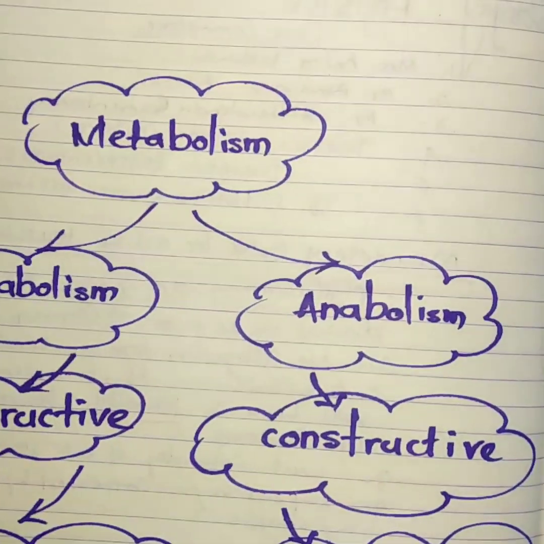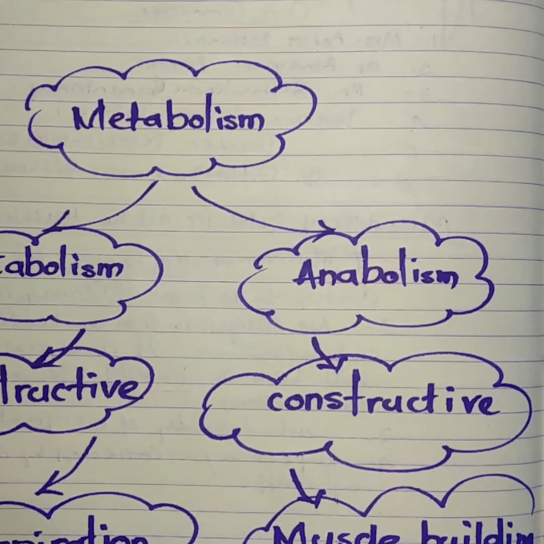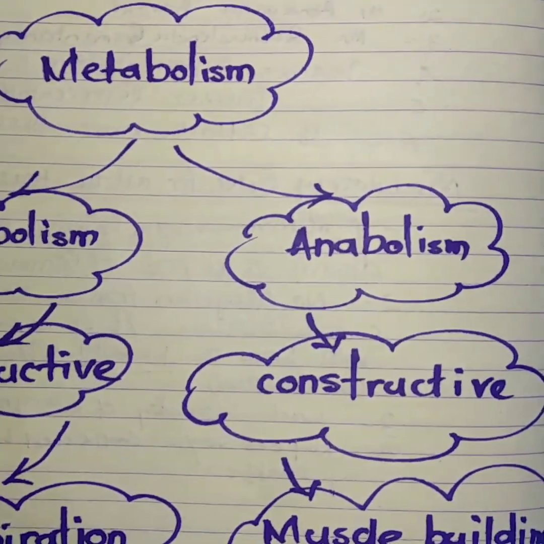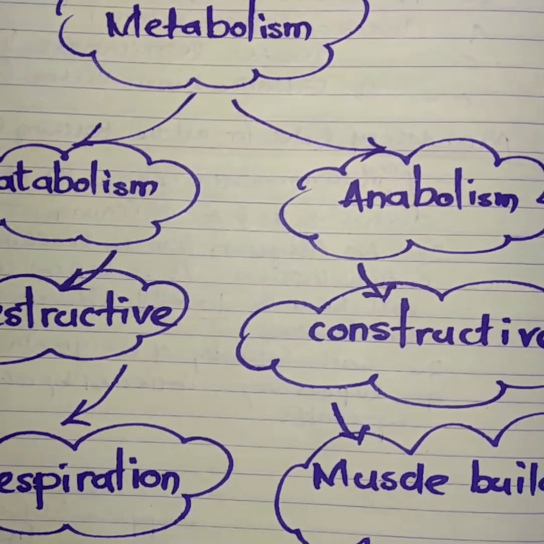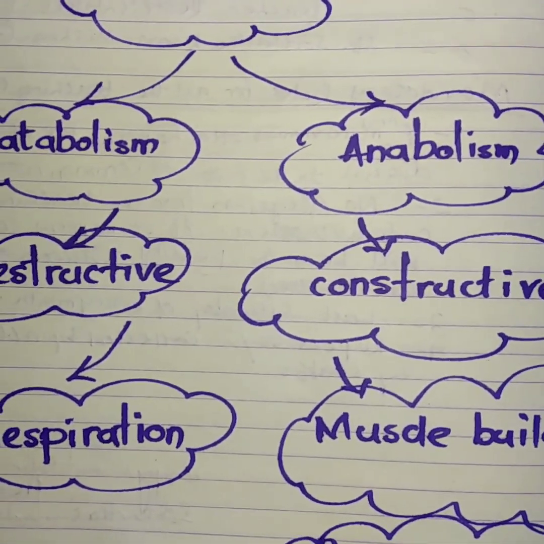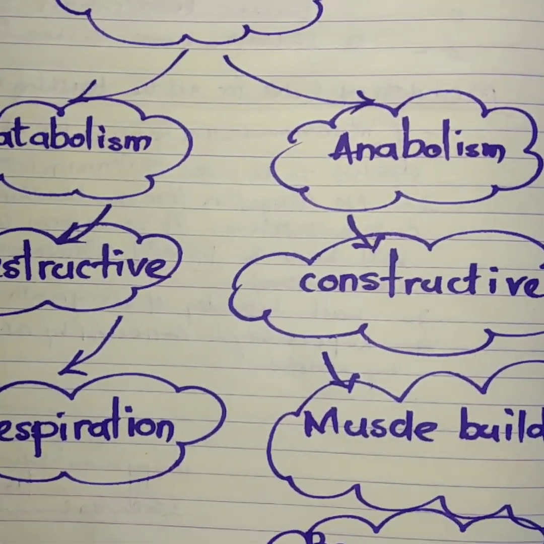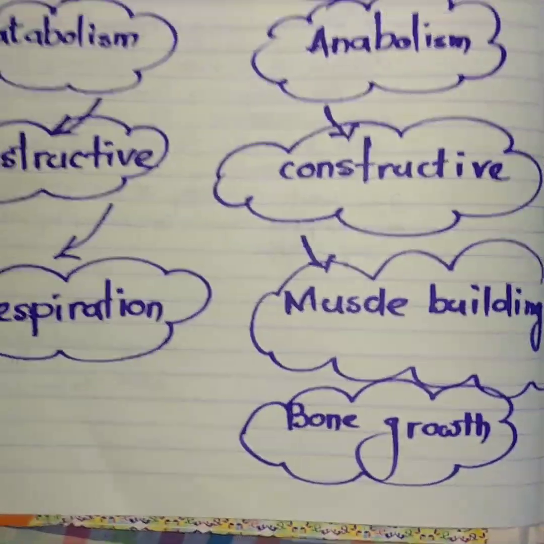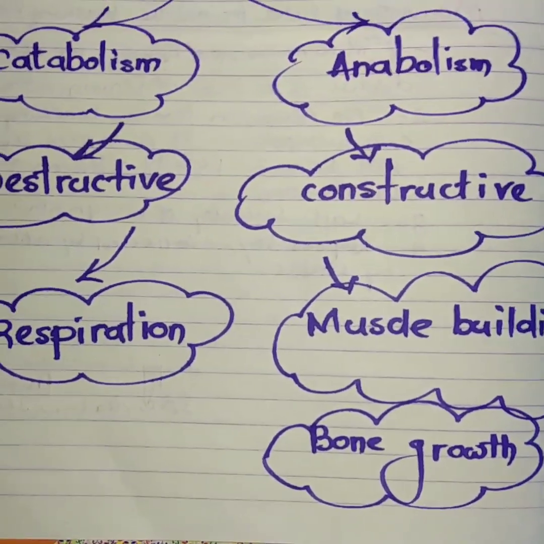These biochemical reactions are called metabolism, and it is classified into two sections: one is catabolism and the other is anabolism. Catabolism means the destructive chemical reaction, and anabolism means the constructive chemical reaction.